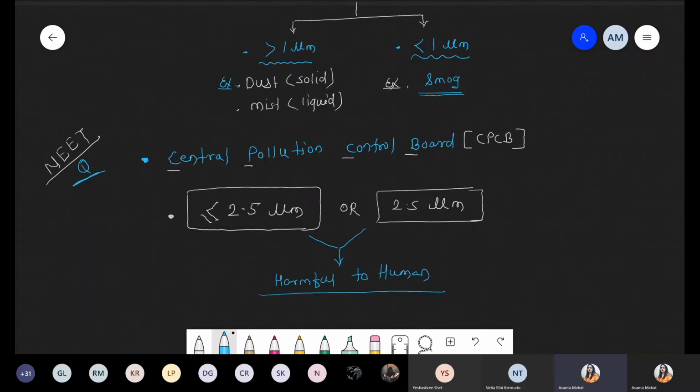Clear? Maybe there is cotton fiber, maybe hemp or flax jute fibers may be there, silica may be there, iron particles are there. So all these can be responsible. If there is a continuous exposure, if a human inhales that, so ultimately what happens? It will create pores in the alveolar structure, and finally it damages the lung and leads to formation of different diseases related to the respiratory system. So the Central Pollution Control Board decided one size, and it becomes harmful when size is 2.5 μm or equal or less than. Okay.